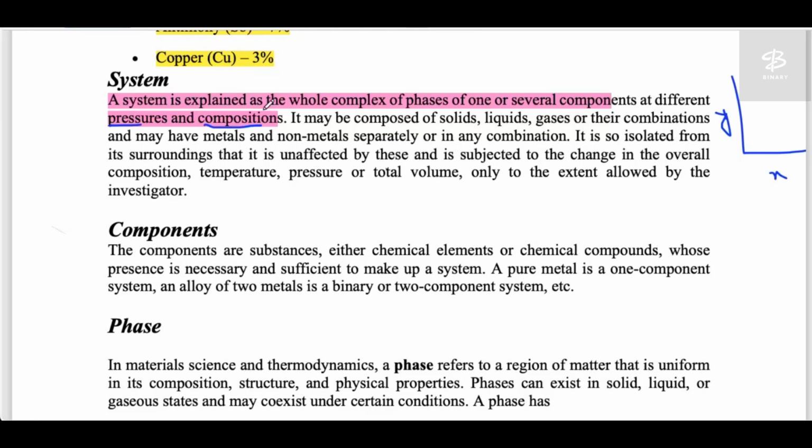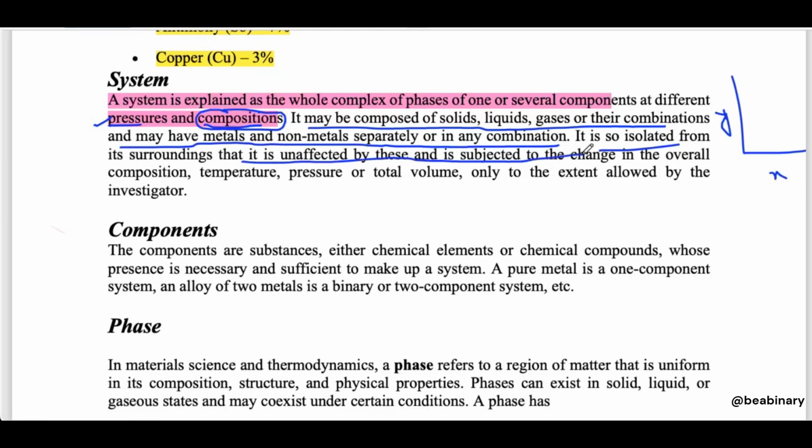But in this case, in material science, we are basically focusing on the composition, how it behaves and how it changes with temperature. So we can keep either the temperature constant or the pressure constant. It may be composed of solids, liquids, gases, or their combinations, and may have metals and non-metals separately or in combination. It is so isolated from the surroundings that it is unaffected by them, and is subjected to change in overall composition, temperature, pressure, or total volume only to the extent allowed by the investigator.